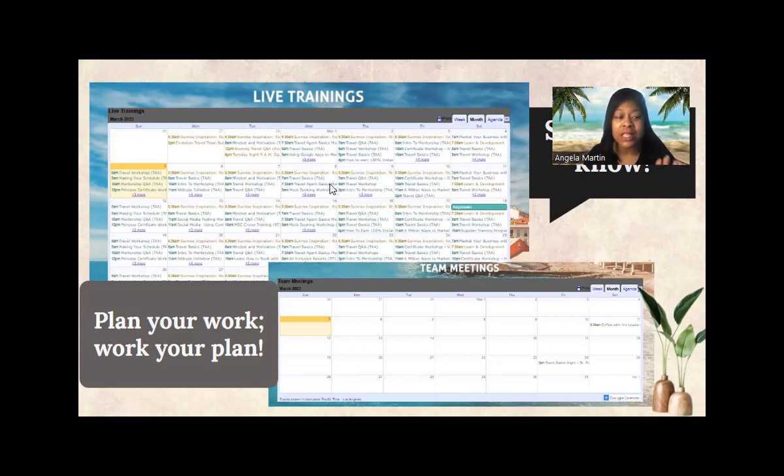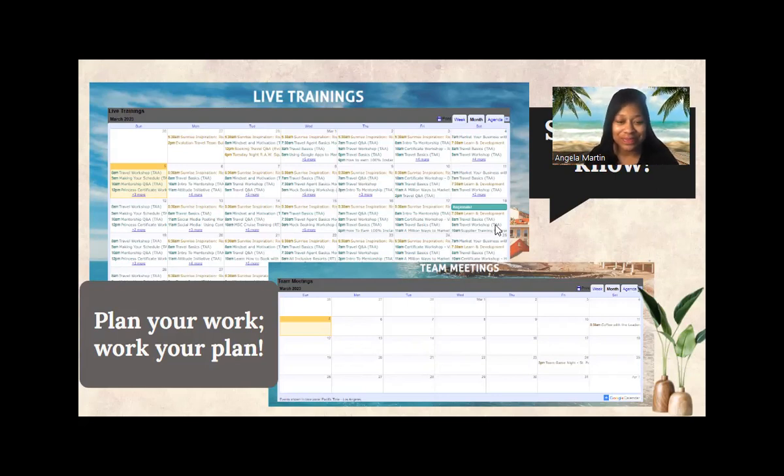All right. So that is something that you want to do: locate the live training calendar on the Travel Access Academy site, and then you'll be able to find the trainings that you want to attend live. And you can actually save them to your calendar so you don't miss them, okay?